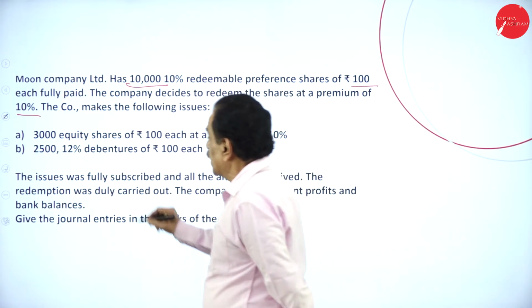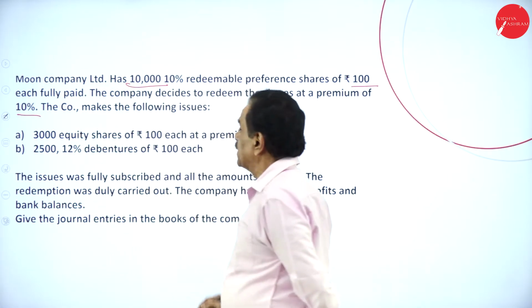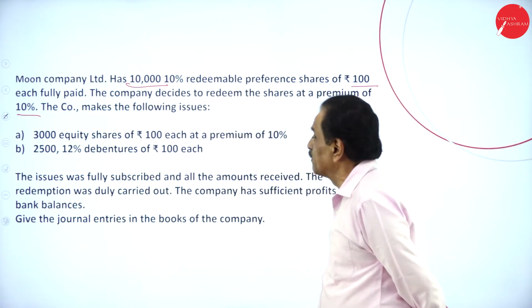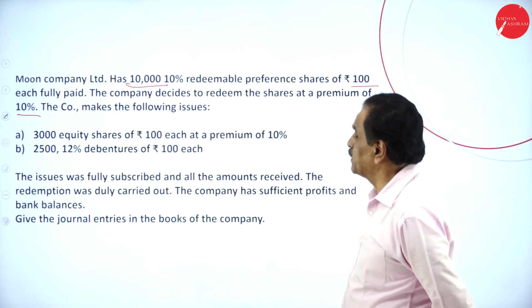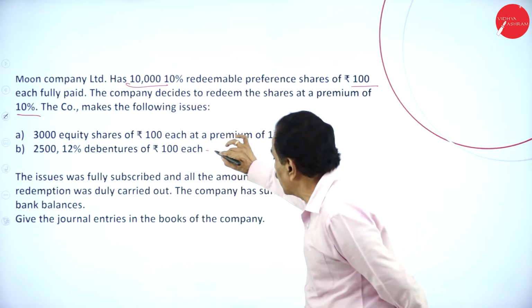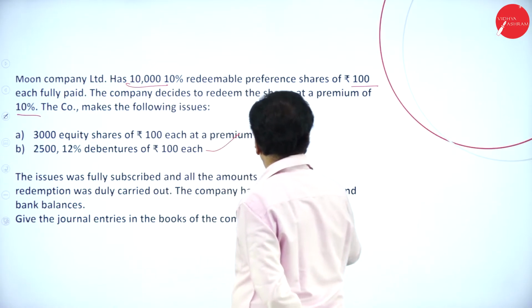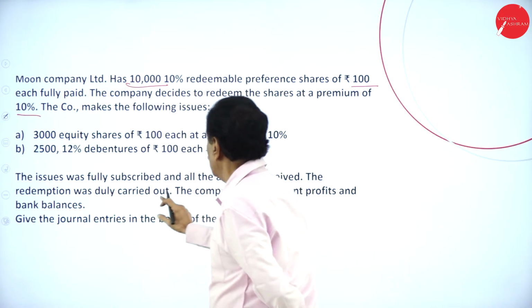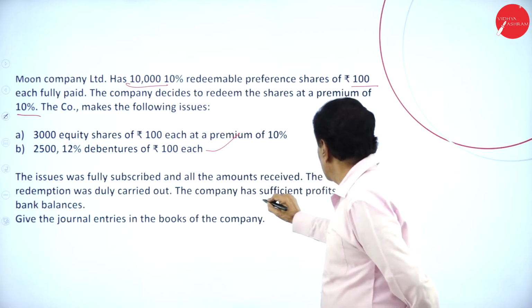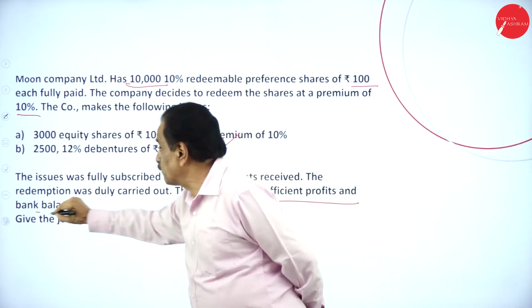They issue 3,000 equity shares of rupees 100 each, means 3 lakh, and 2,500, 12% debentures of rupees 100 each. This is not for redemption, just an issue. The issue was fully subscribed, all the amount received, the redemption was duly carried out. The company has sufficient profit and loss account and bank balance.